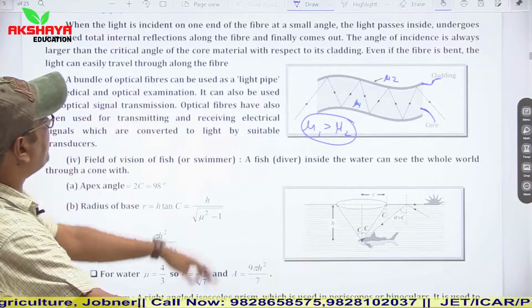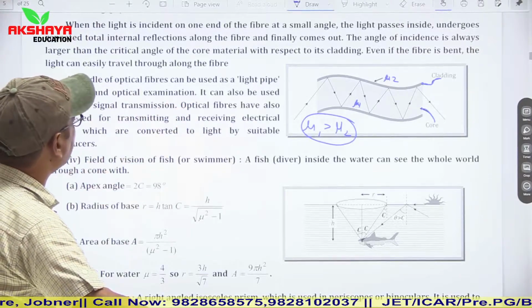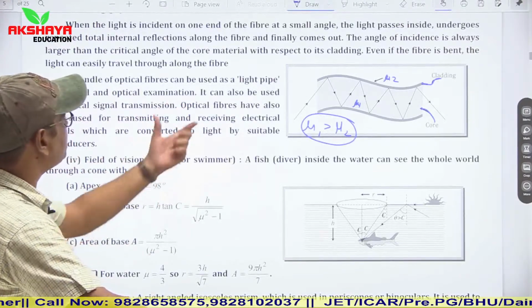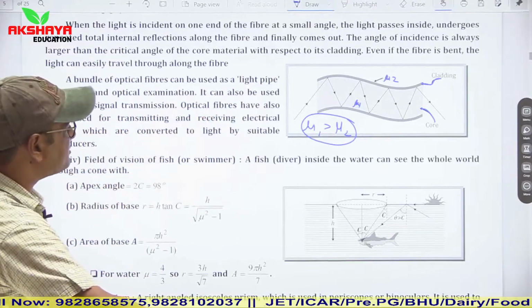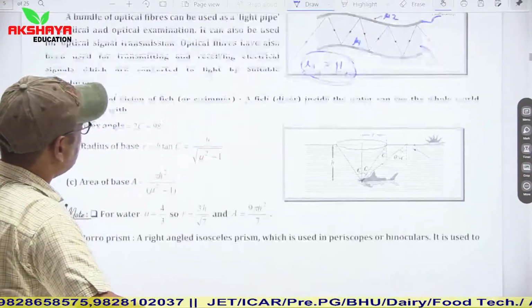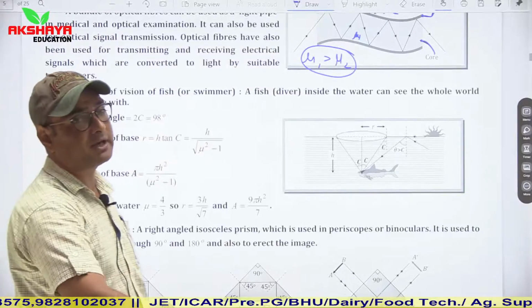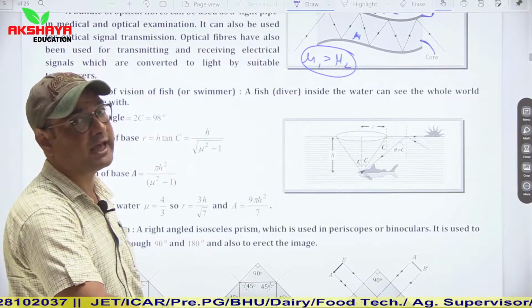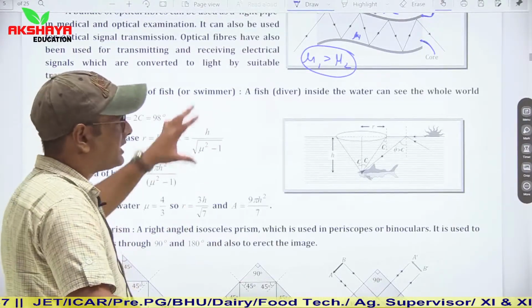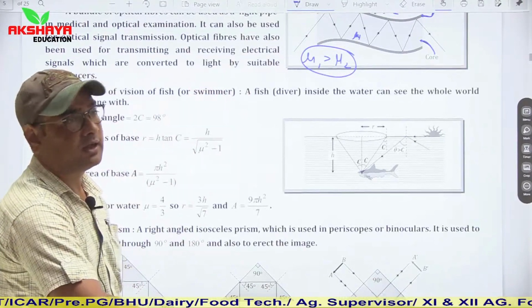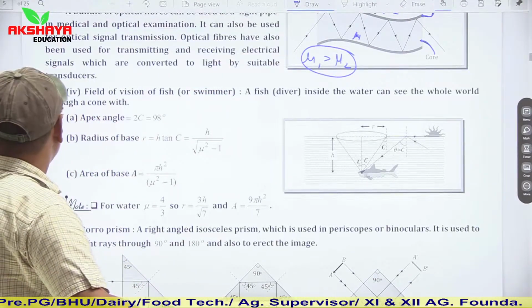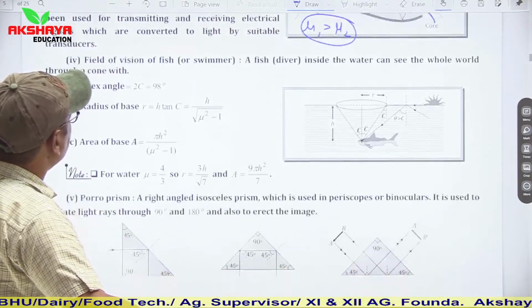A bundle of optical fibers can be used as a light pipe in medical and optical examination. It can also be used for optical signal transmission. One type of signal can be converted into another type with the help of transducers, which are also used in propagation of light waves and light signal transmission.